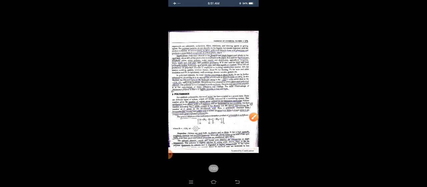The other ingredients present in plastisols and organosols are colorants, surfactants, fillers, stabilizers, and blowing agents or gelling agents. The polymer particles do not dissolve in the liquid but remain dispersed until the mixture is heated. At around 150 to 200 degrees centigrade, polyvinyl chloride fuses with plasticizer and produces a cross-linked compound as a final plastic object. Now we discuss applications of PVC.